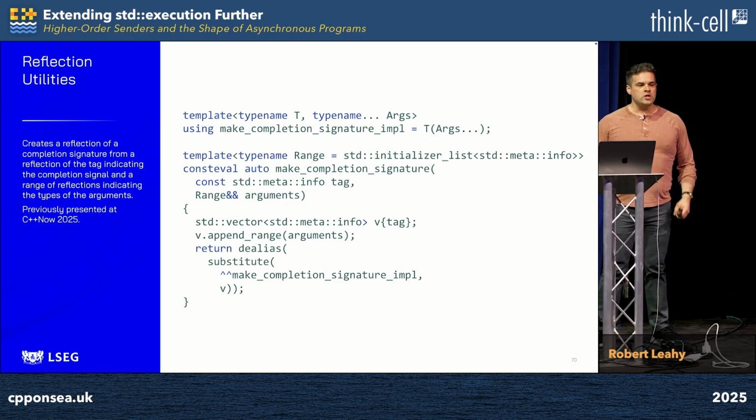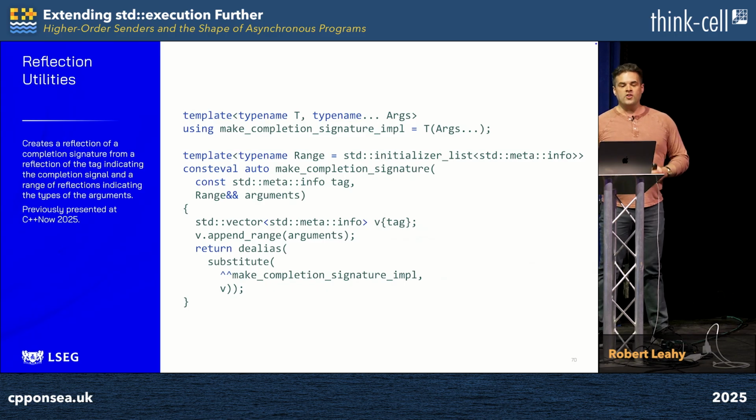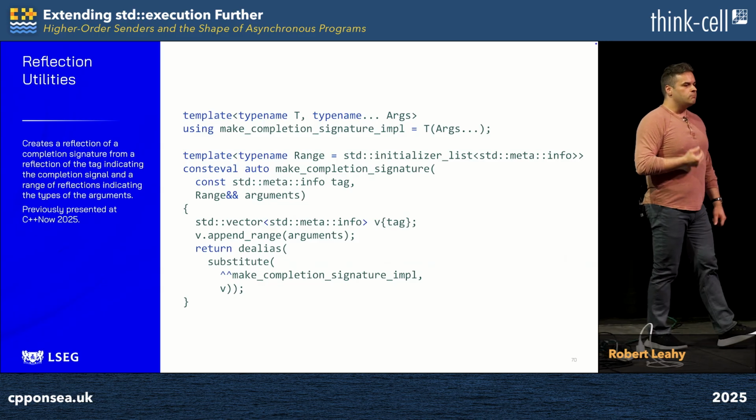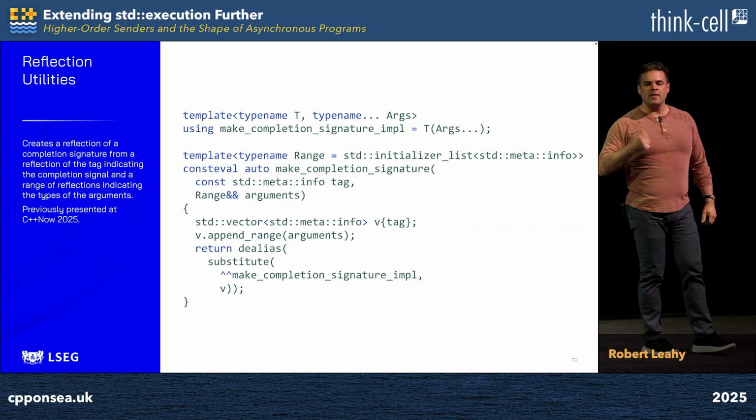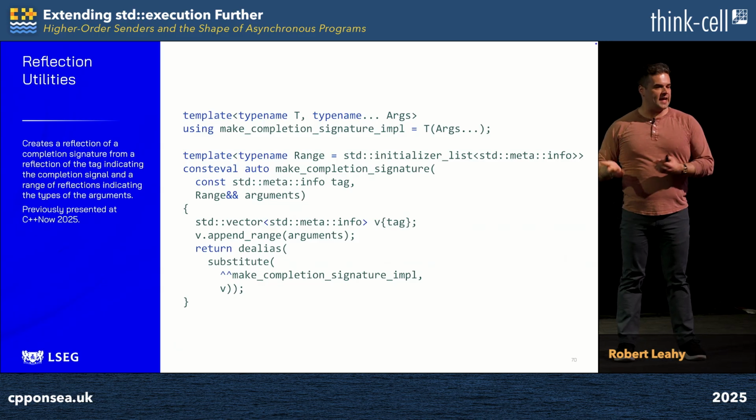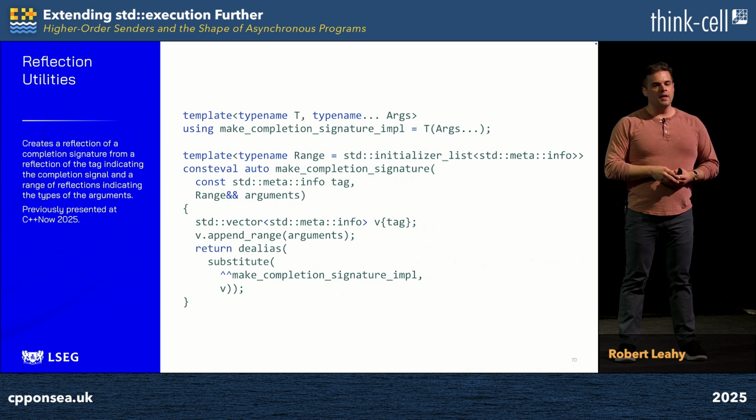Therefore, inside of this function, I take the arguments sent thereto and I flatten them down into a single vector. I substitute them into my make completion signature impl, which renders them as a function type. But because this is an alias, what I end up with from that substitution is the reflection of an alias, not the reflection of a type, and therefore I strip that layer off and return it.